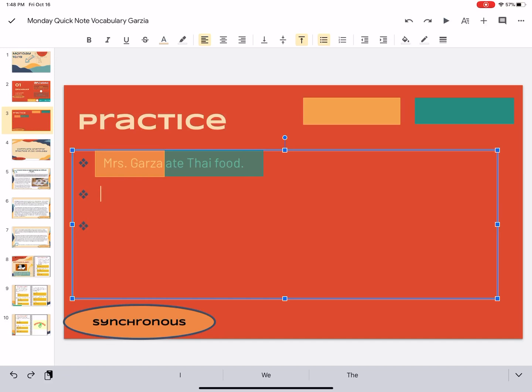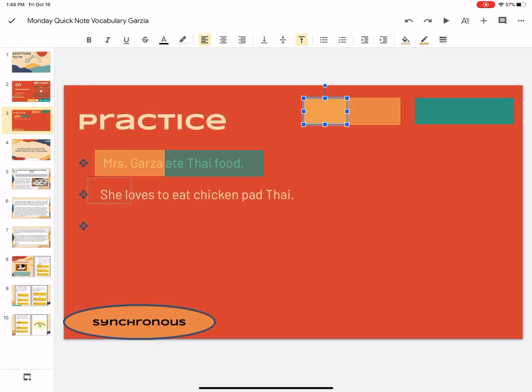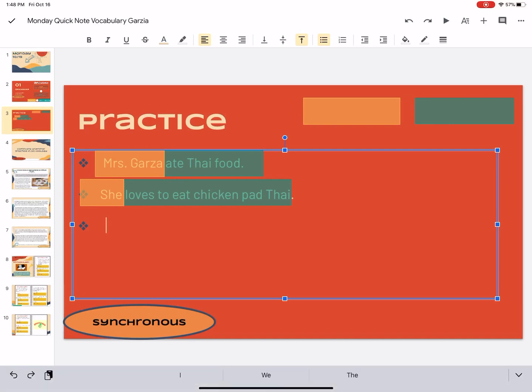Next example. Oh, I messed up. Okay. She loves to eat chicken pad thai. Okay, so who is our sentence about? Our sentence is about she. Now the next question is, what's the action? What is she doing? She loves to eat chicken pad thai. Okay, so we have our subject, she. What does she do? She loves to eat chicken pad thai. Next one.